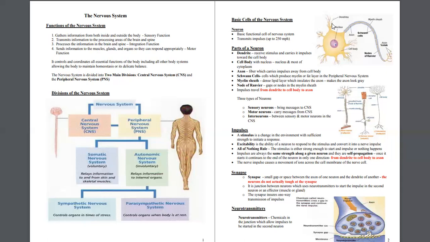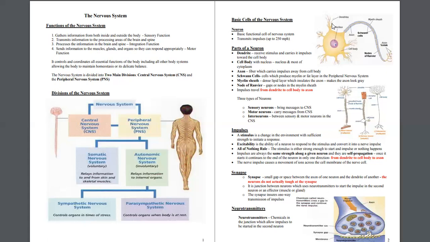So neurons are similar to other body cells because they are surrounded by cell membrane. They have nucleus, they have cytoplasm, they have cell organelles, and they carry out cellular processes such as protein synthesis and energy production. Then neuron is different from other cell bodies also because they have special dendrites. They communicate through electrical process, and they contain some specialized structures. So these are the differences of a neuron from other cells.